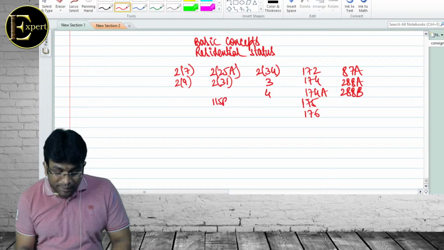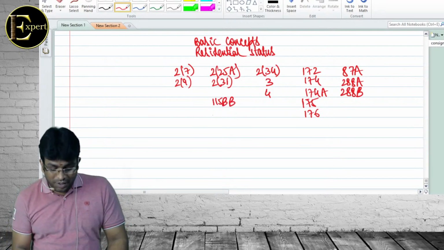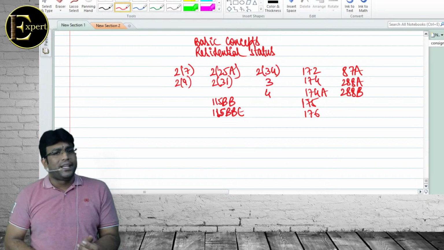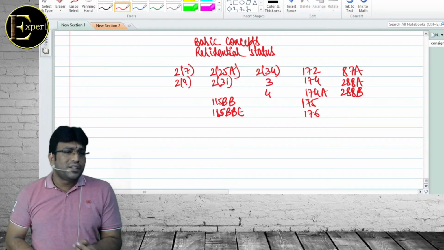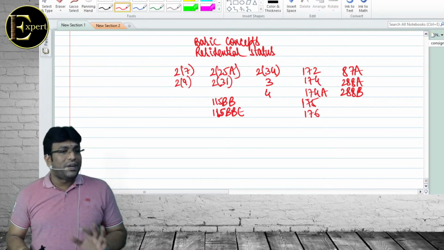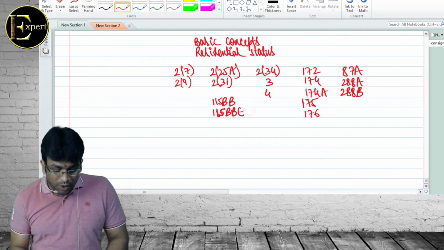Excellent. 115BB. Unexplained incomes, unexplained investments, unexplained expenditure. See that the tax rate is 60% plus surcharge 25%, cess 4%. Effective rate 78%. Correct, my dear friends? Good. 112.